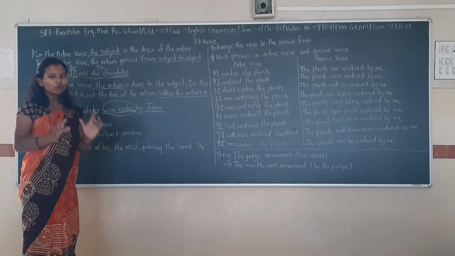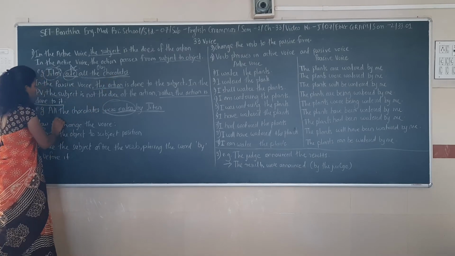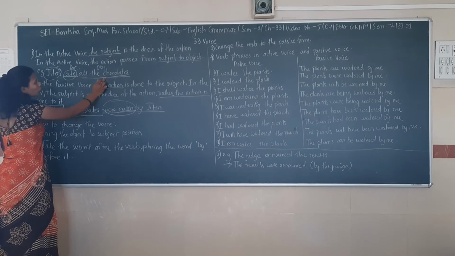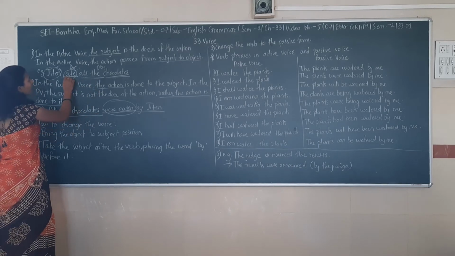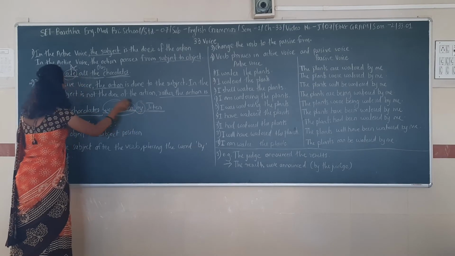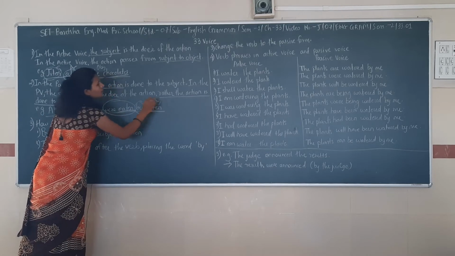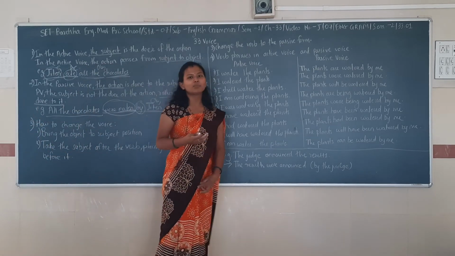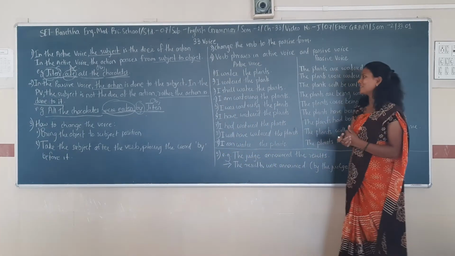So what should your formula be? You should first use the object in the subject place, so that is your subject in passive voice. All the chocolates will become the subject in passive voice. After that, ate will become were eaten. After that, you have to add by, and then your subject should be in the object position. Understood? Now see some examples in tenses of how you can change active voice into passive voice.